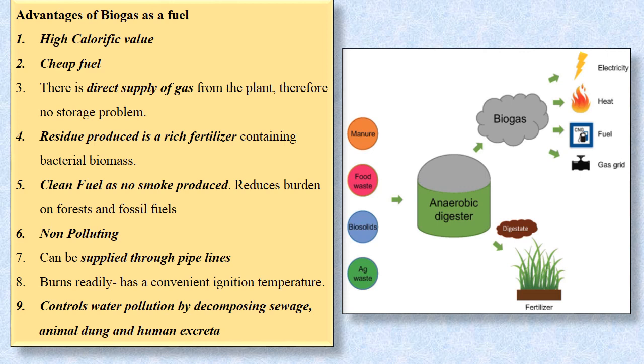It burns readily, has a convenient ignition temperature, and controls water pollution by decomposing sewage, animal dung and human excreta. If these are thrown in the environment, that will cause pollution. So instead, they are used in the biogas plant where methane gas is produced and used as a form of energy. So these are the advantages of biogas as a fuel.